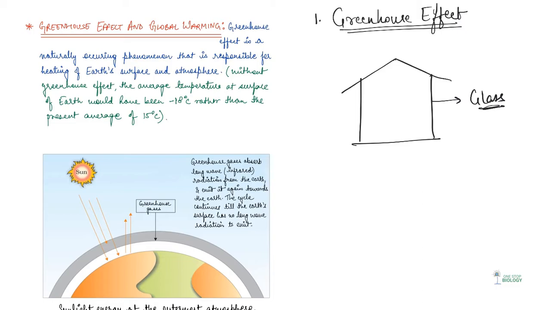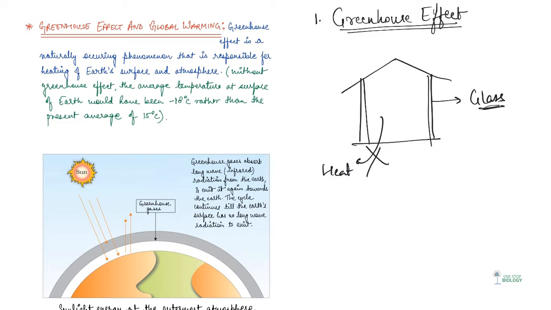Here in the greenhouse, the glass panel lets the light in but does not allow heat to escape. So the heat cannot escape outside. The light gets in, but there is no heat escaping outside. And that is why the greenhouse warms up, right?